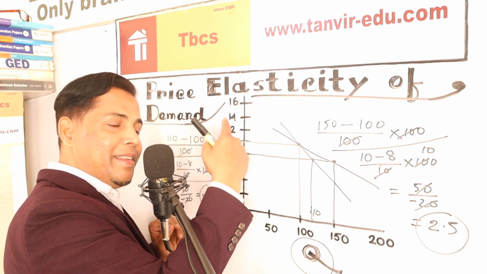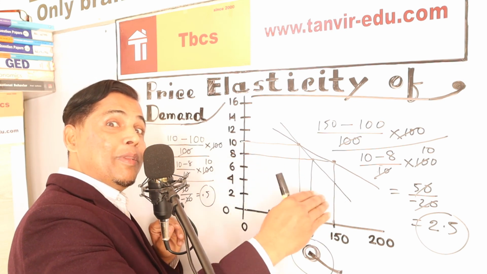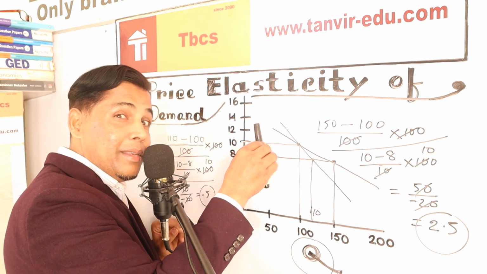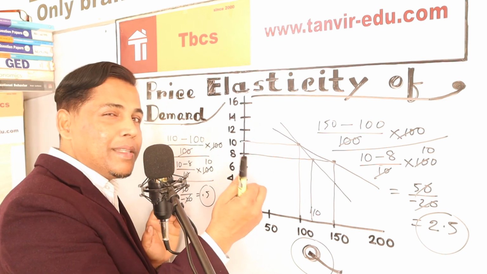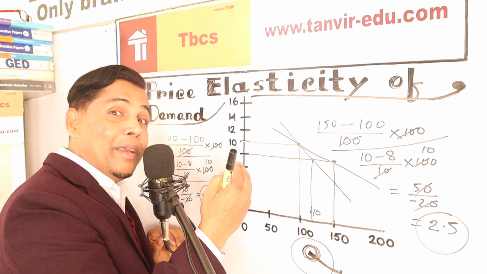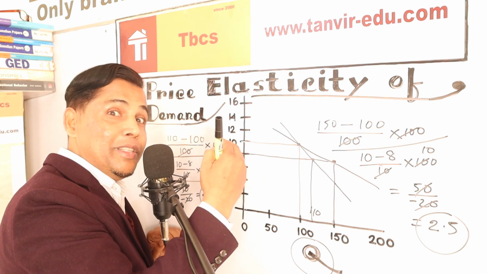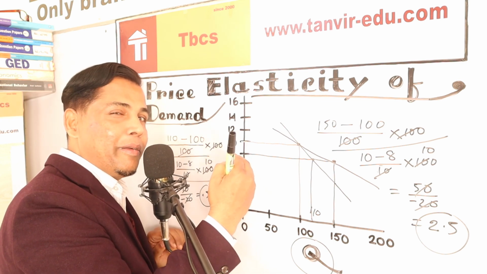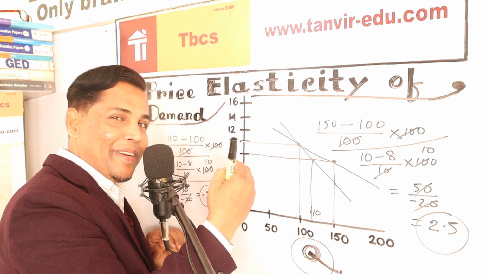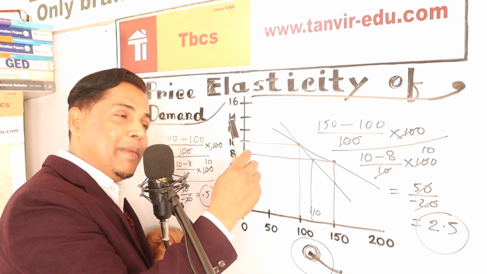This line is the quantity line, this is the price line. So if you see something like this, it is responsive to the quantity, and if you look at something vertical, that is less responsive. So price elasticity of demand means responsiveness to the price. Because if after changing the price the demand is not created, I mean inelastic. And if something becomes responsive, that is elastic.